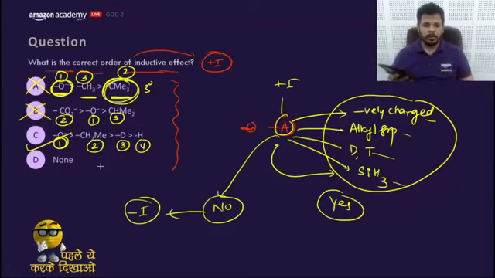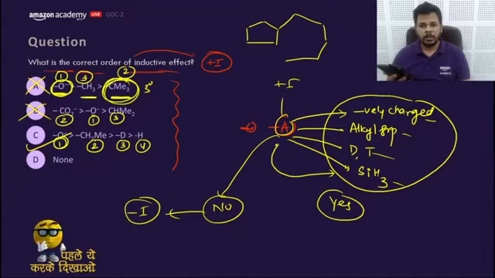Question number 1 says azulene. This is a very important compound, guys. Azulene, which confuses many of you. This is a quasi aromatic compound.